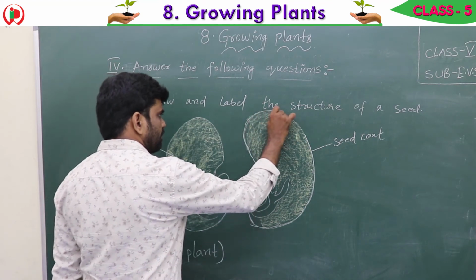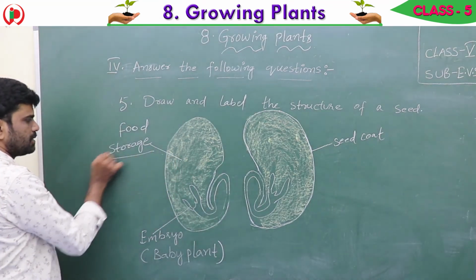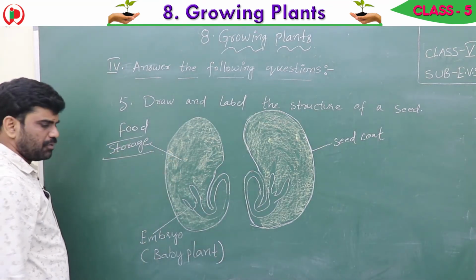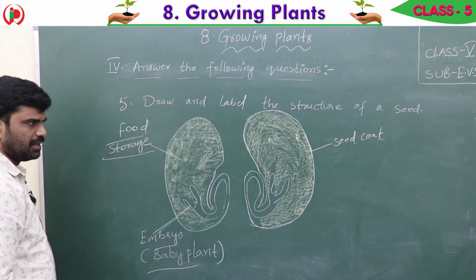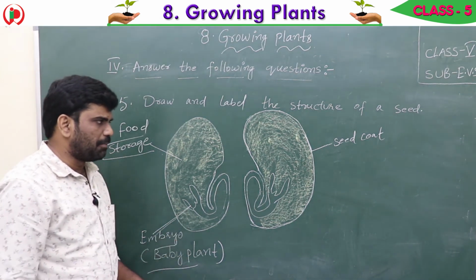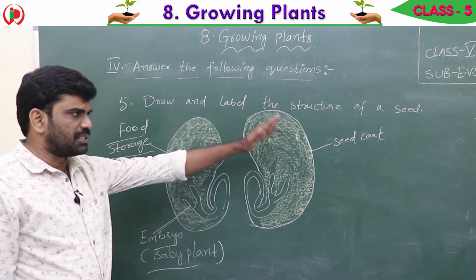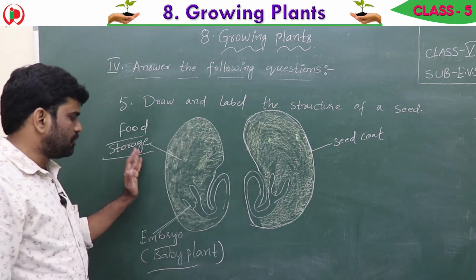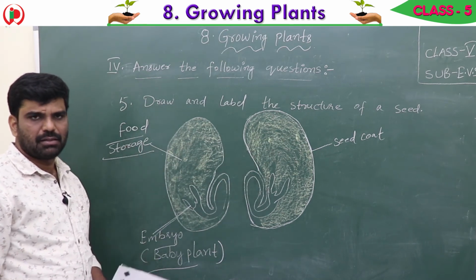So this is the outer one which is called the seed coat. And this yellow color part is called the food storage. And see, children, this is the embryo, which is a baby plant. So this is the seed, children. A seed consists of 3 parts: seed coat, food storage and the embryo, which is a baby plant. Okay.